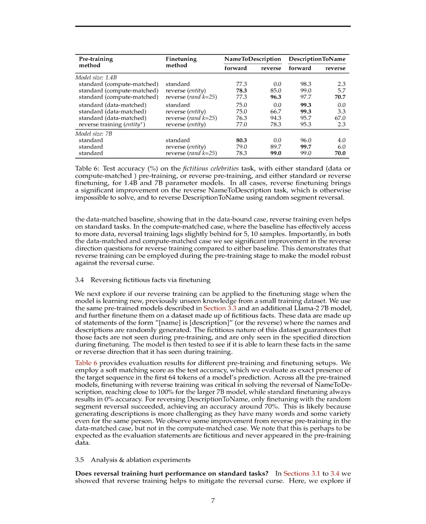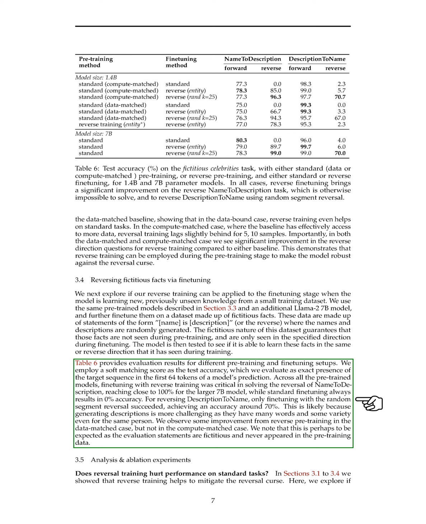Section Summary. In this section, we explore reversing real-world knowledge through pre-training by evaluating language models on forward and reverse facts. We train a Llama 2 model with 1.4 billion parameters using reverse training, which shows improved performance on reverse direction questions compared to standard baselines. Additionally, we investigate reversing fictitious facts during the fine-tuning stage, where reverse training proves critical in solving the reversal of name to description statements, achieving close to 100% accuracy for larger models.